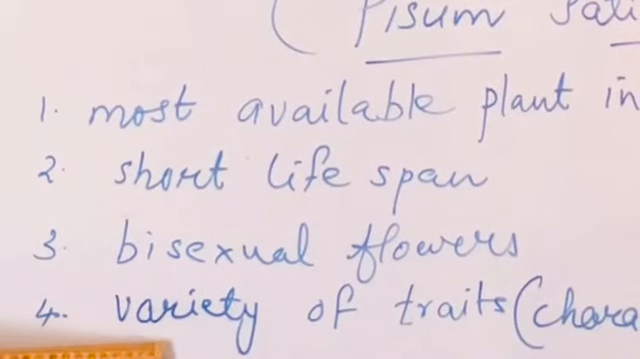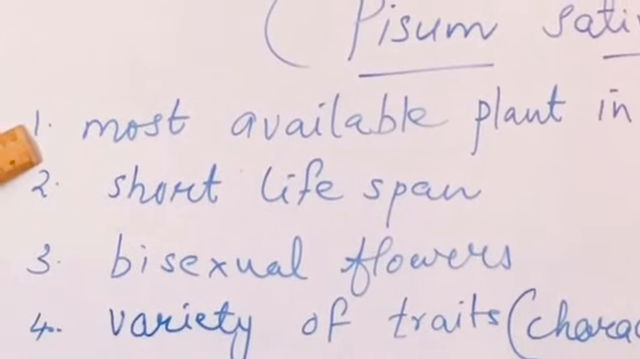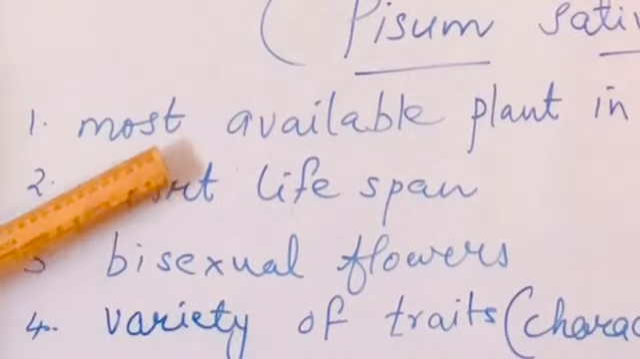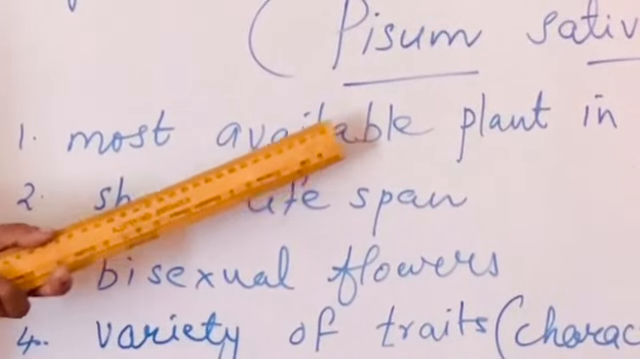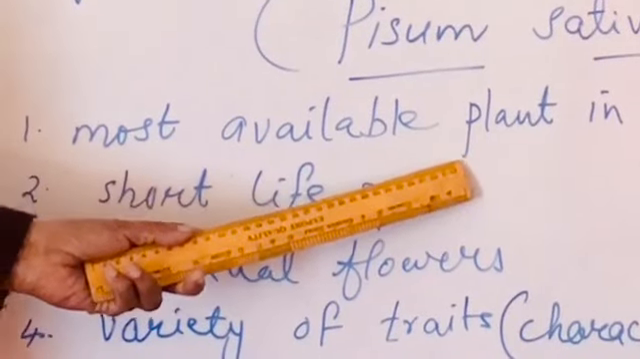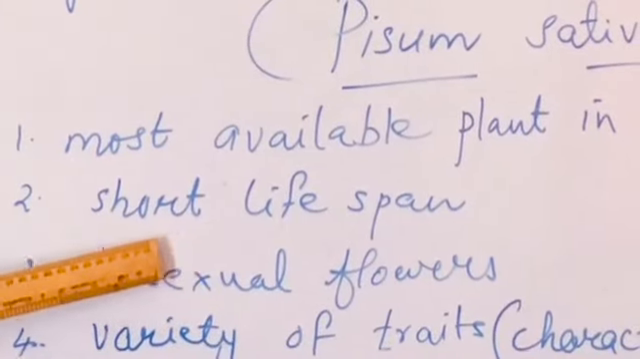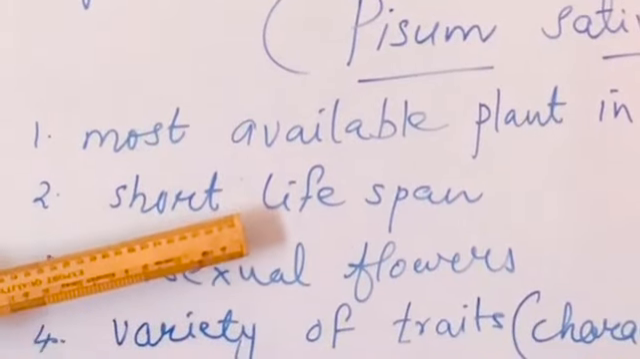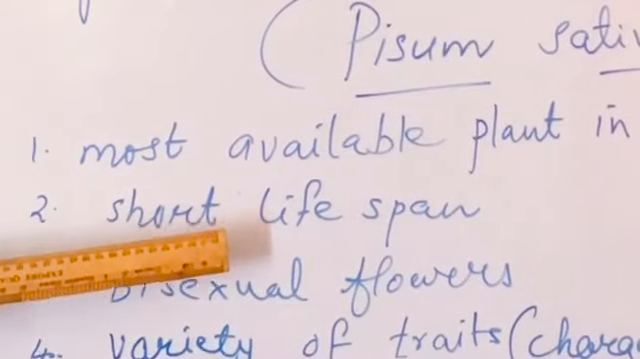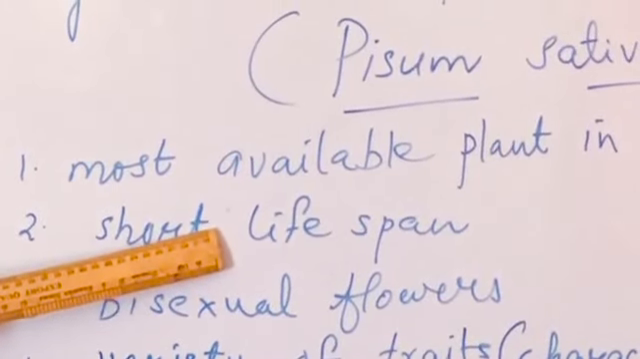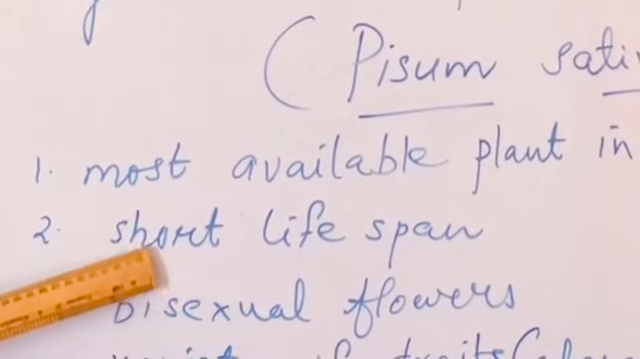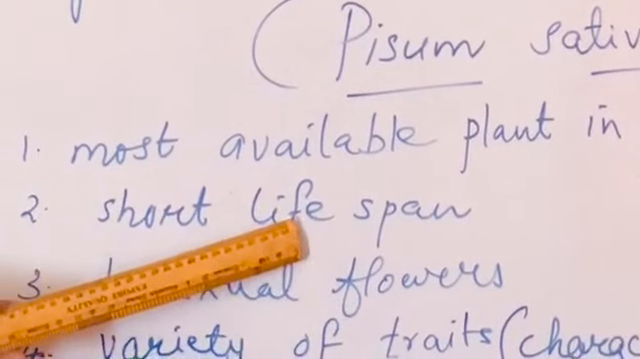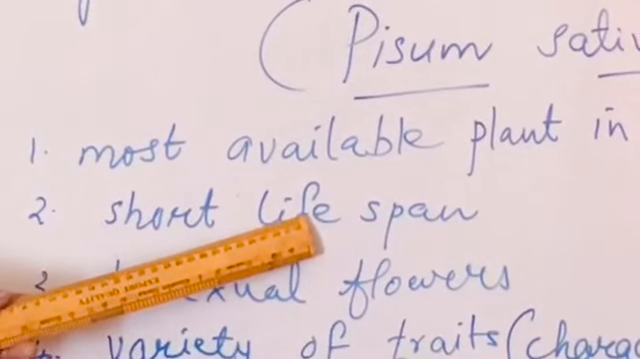There were many reasons. One, the most available plant in his locality was the pea plant. This plant was very easily available for him in the premises of his monastery. Second reason was it has a short lifespan. So since the lifespan is very short, he could conduct experiments in many generations. That's why he chose a plant with a short lifespan, to conduct many experiments in many generations of the plant.